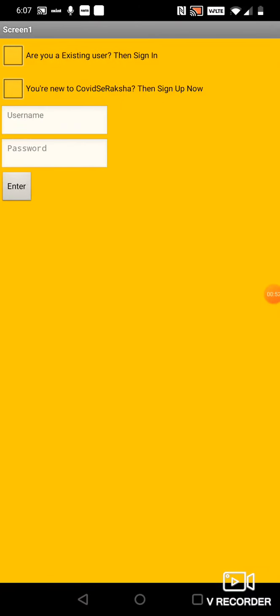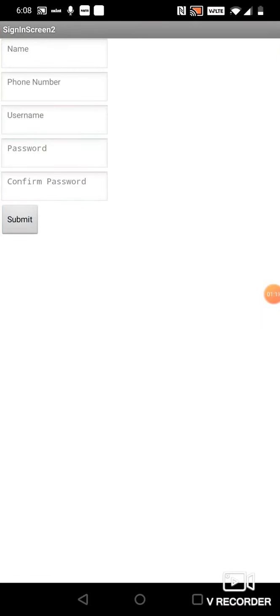So this is the login screen. This is specially made for a certain feature which I'll be talking about later when we discuss the app. If you're already an existing user in COVID Siraksha, you can just click the first checkbox and you can go in. But if you're new and you want to sign up, then just click this and this will show up.